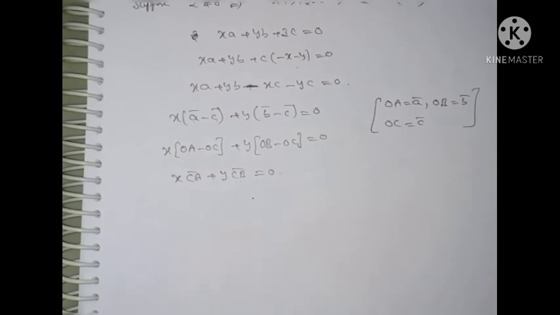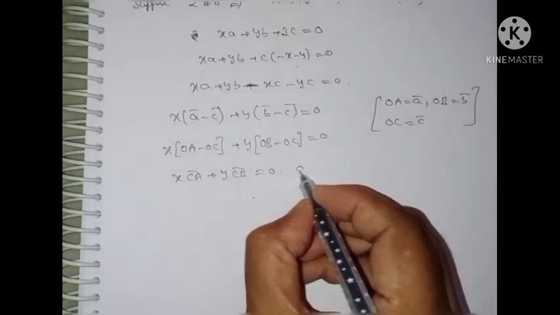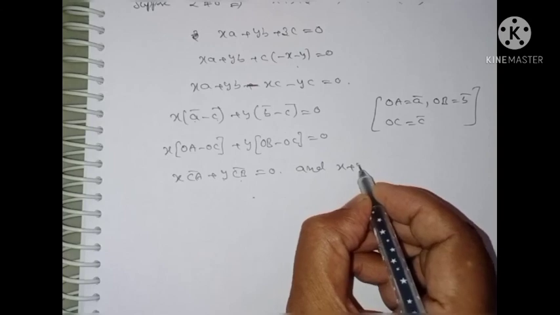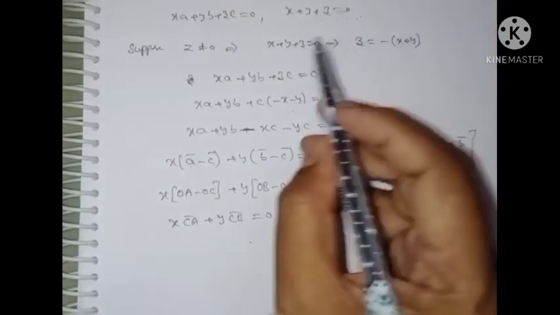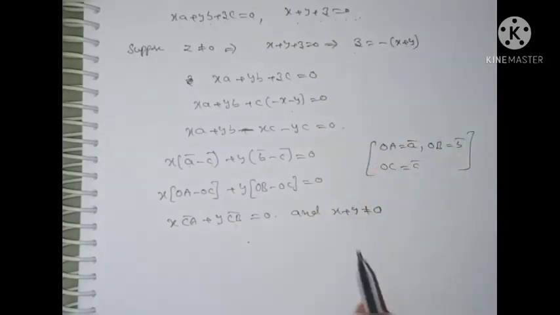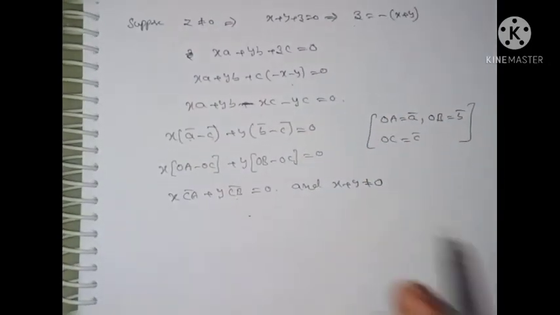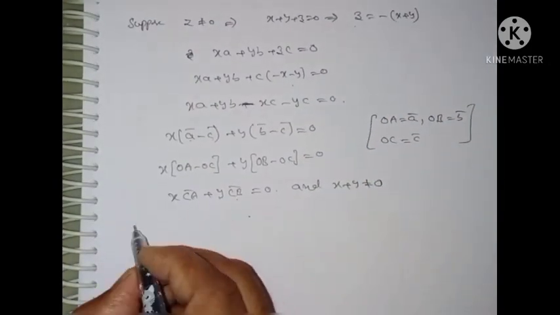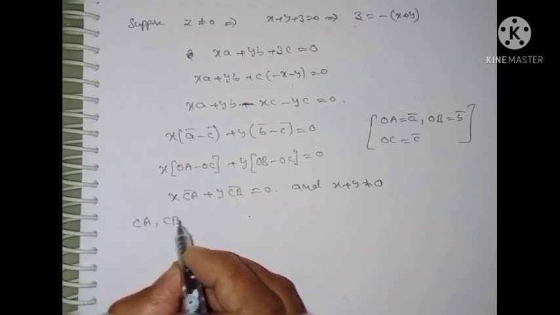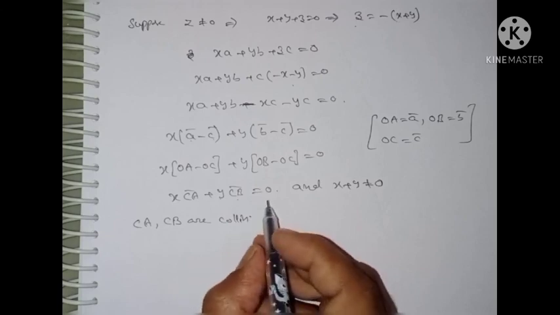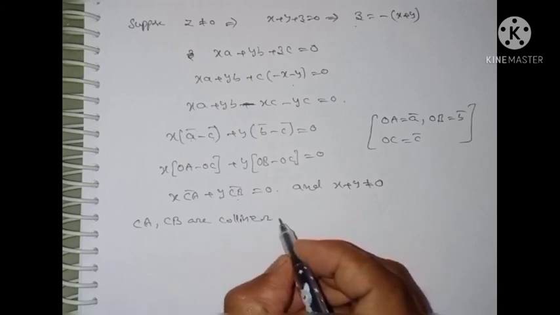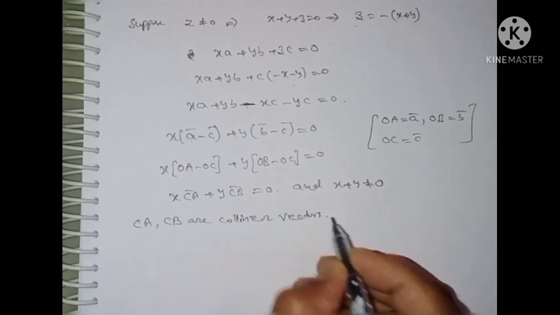And x plus y is not equal to 0, because z is not equal to 0 here. Therefore CA and CB are collinear vectors.